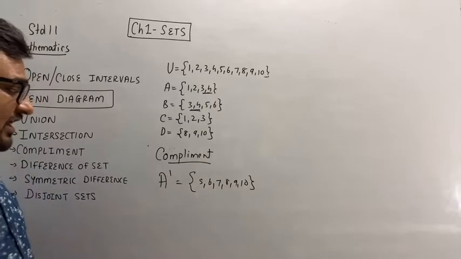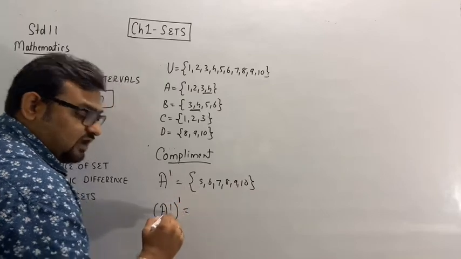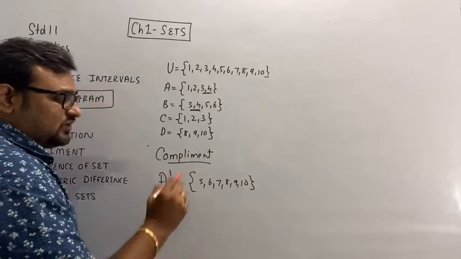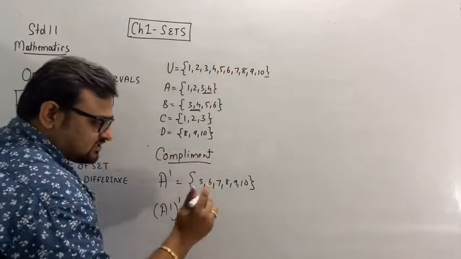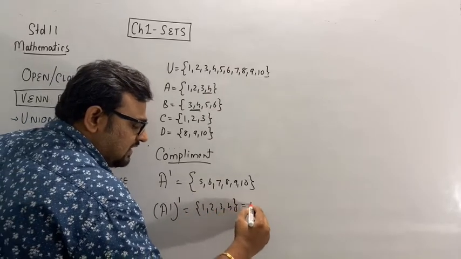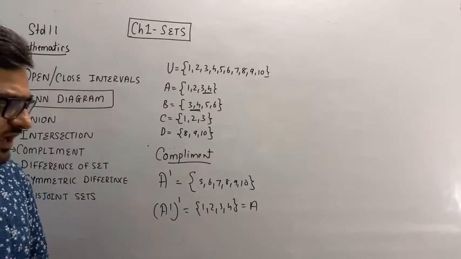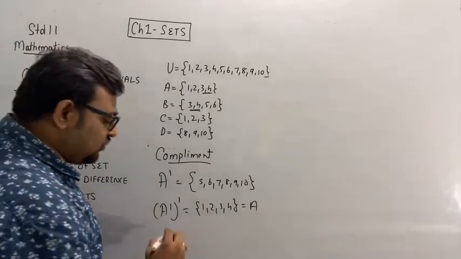And if I take the complement of a complement, all the elements which are in U but not in this, so it will be 1, 2, 3, 4. And this will be equal to A. Clear? So remember, what would be U complement?